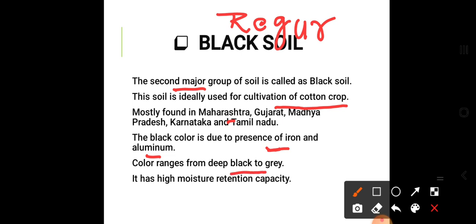It has high moisture retention capacity, meaning it can retain more moisture, which does not affect the crops.